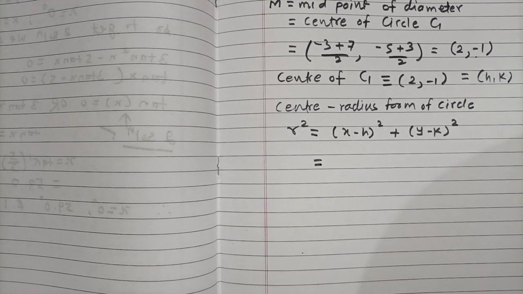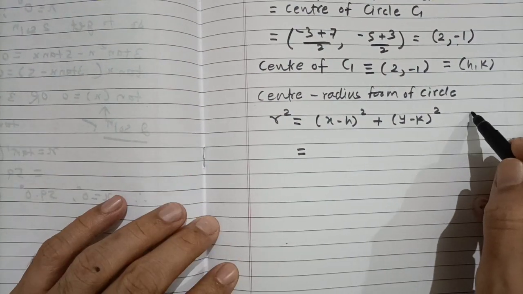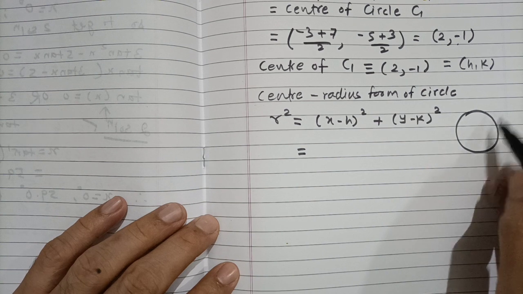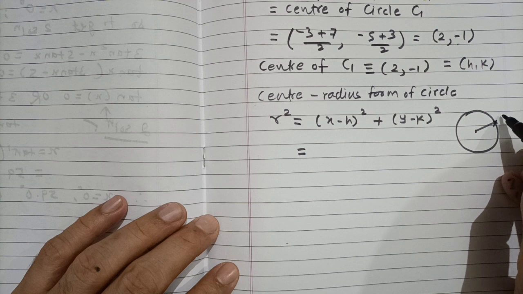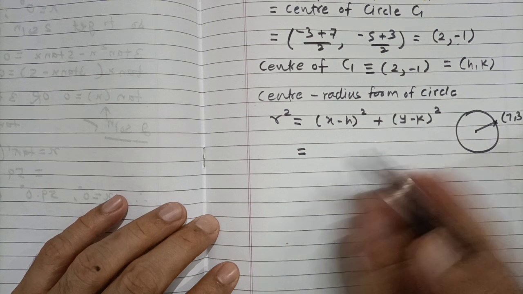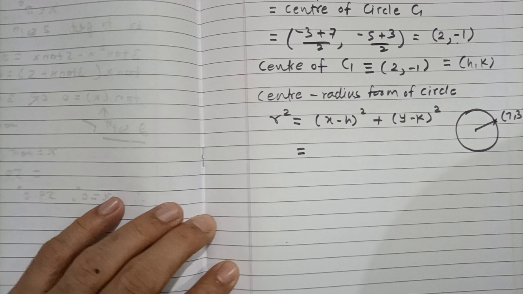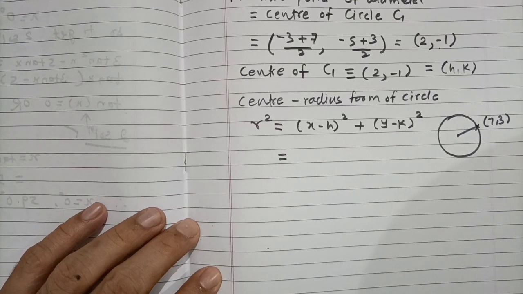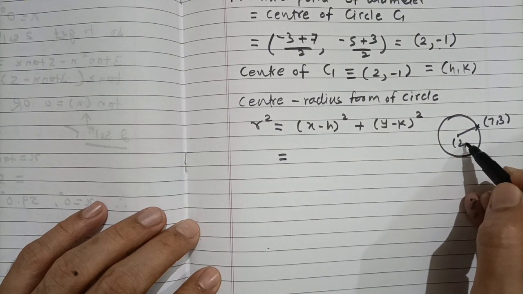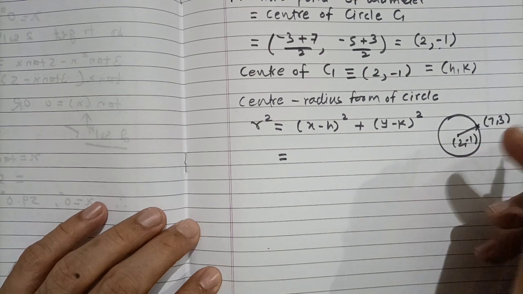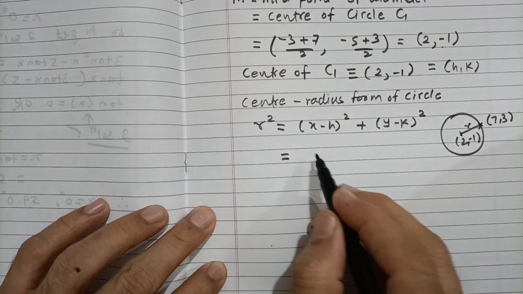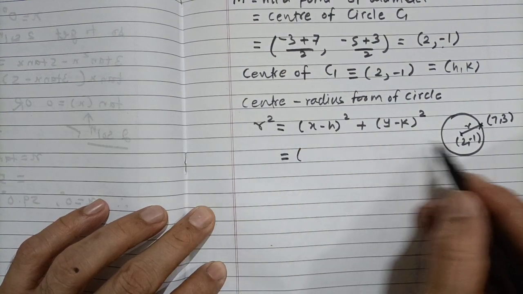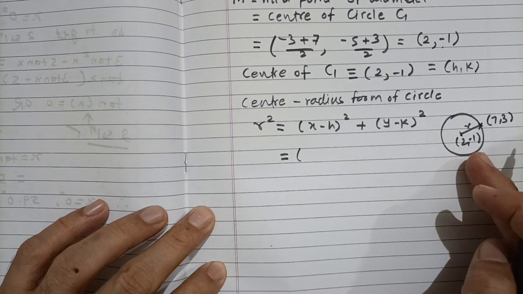To find the radius, the distance from the center to any point on the circumference, say (7, 3), will give you the radius of that circle. So to find the value of r, we need to substitute these points here.